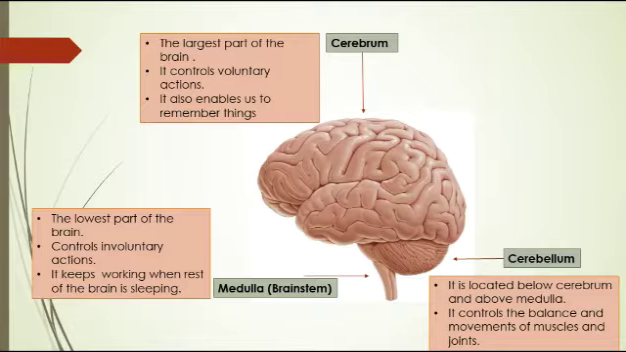Cerebellum is located below the cerebrum and above the medulla. It controls the balance and movements of the muscles and joints. And now, the lowest part of the brain is called medulla or brainstem. It controls involuntary actions. It keeps working when the rest of the brain is sleeping.